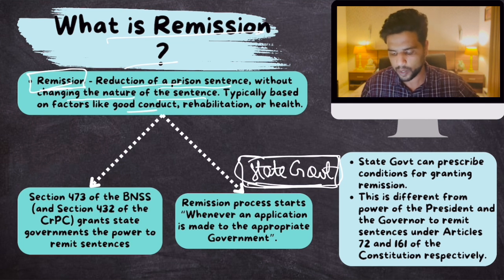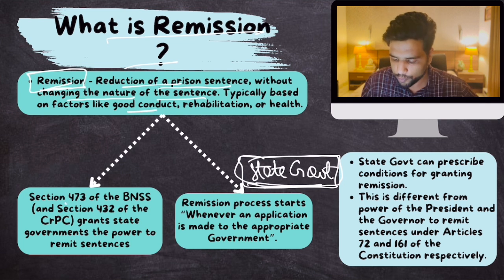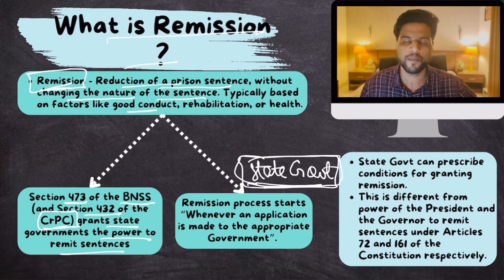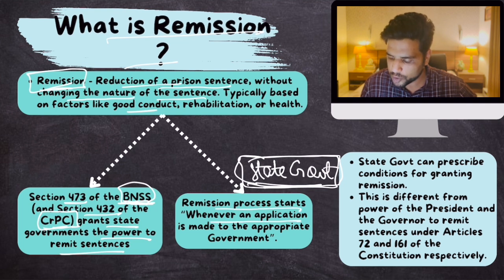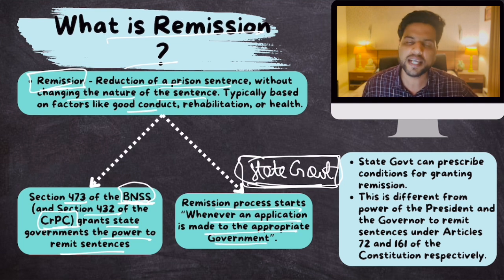Now, as per section 473 of Bharatiya Nagrik Suraksha Sanhita or section 432 of CRPC, the earlier code, this section grants state governments the power to remit sentences. The remission process starts whenever an application is made to the appropriate government, and generally that is the state government.